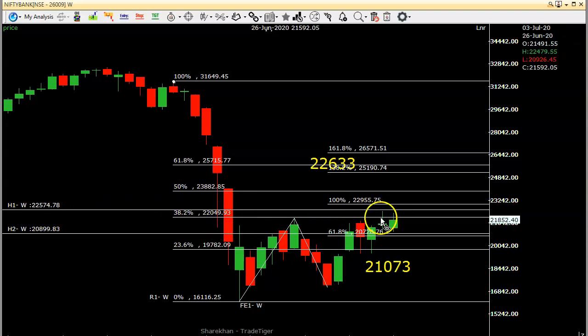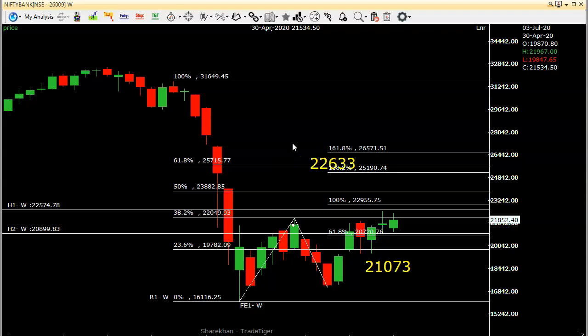So this has already given a break. 38.2% has given a break, but closed below. And last week also it gave a break, but it closed below this level. So maybe for 1 or 2 days this level may act as some resistance. Once this level closes above on a daily basis, there is a probability of testing 22,600 kind of levels.